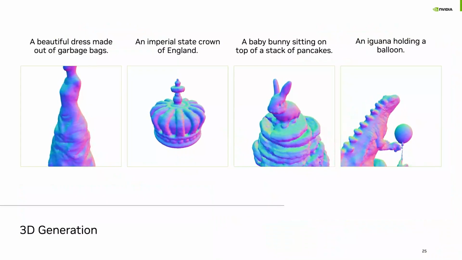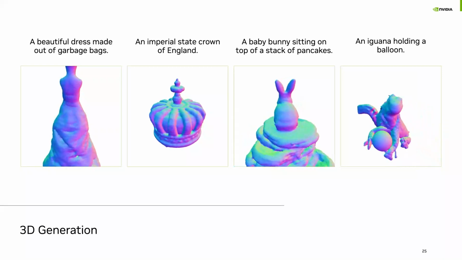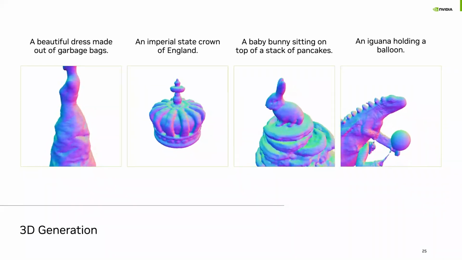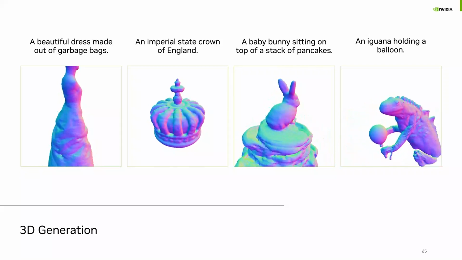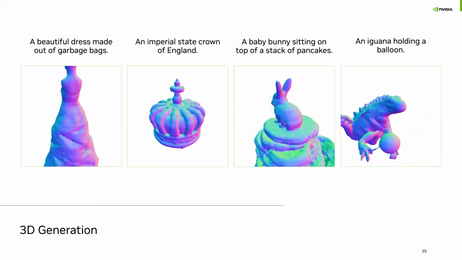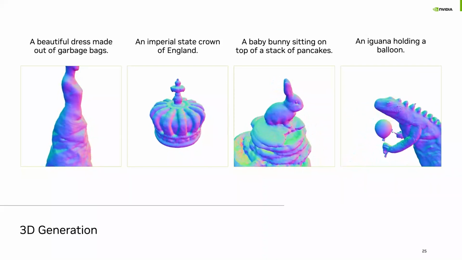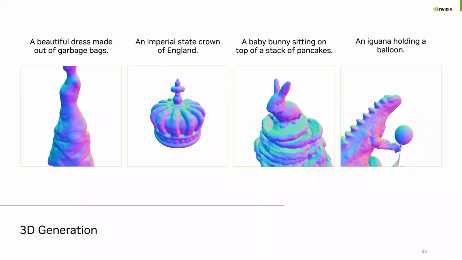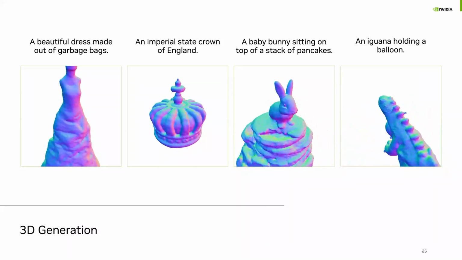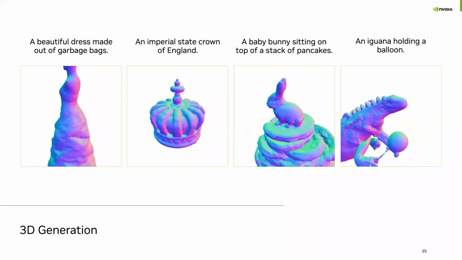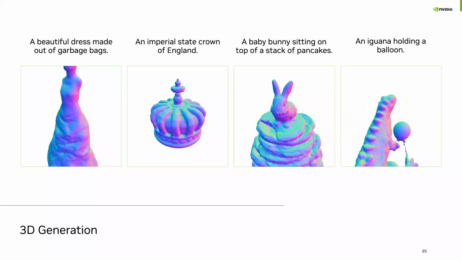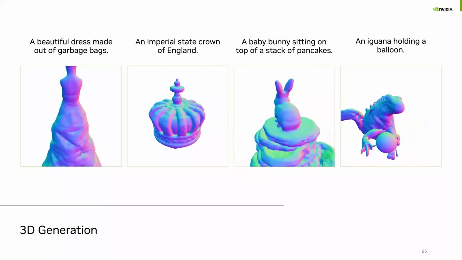Here's some outputs from the Magic3D model that NVIDIA has been working on. And this is pointing to these models working in other spaces besides images. In this case, we're making 3D geometry. And you can imagine that these 3D objects could be painted with textures and shadows and materials that were derived also from generative models in order to create new kinds of objects that could go into a virtual world like the Omniverse.